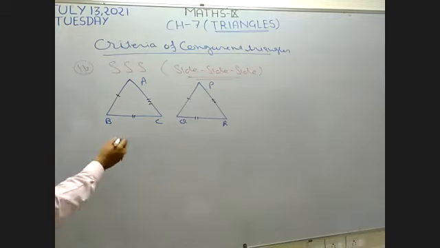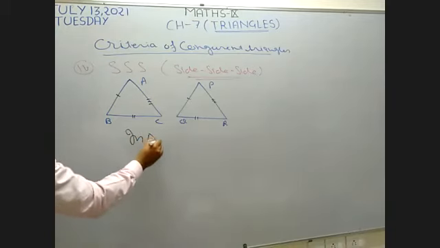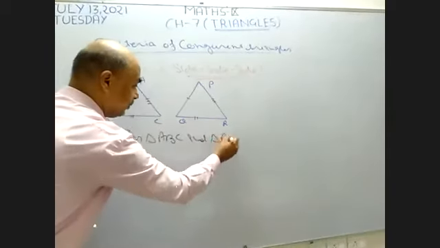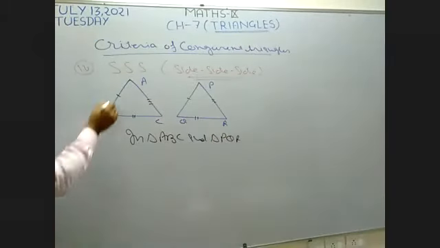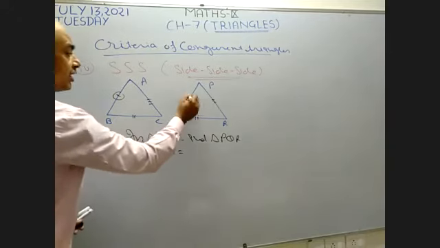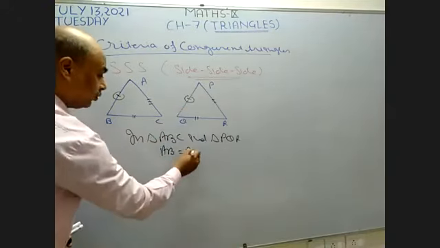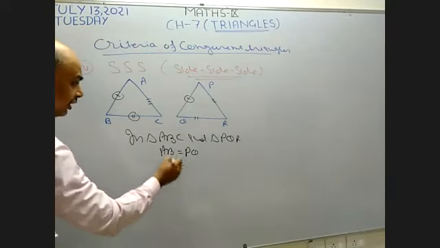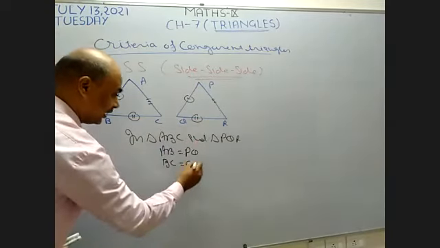Now I write here in triangle ABC and triangle PQR, what is given? First side of this triangle, AB, is equal to first side of another triangle, which is PQ. These two sides are equal. After that, I take the second side BC, equal to the second side of the other triangle.